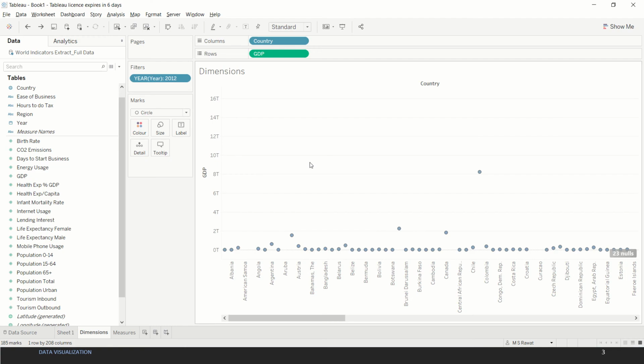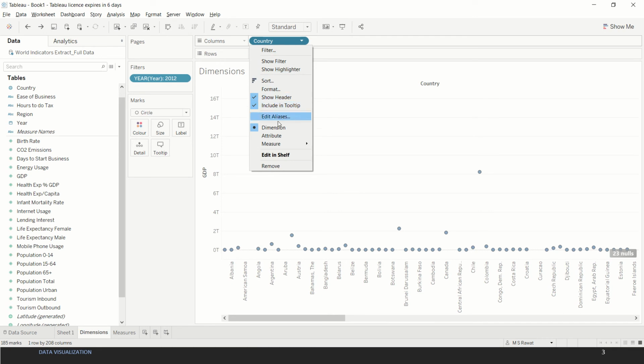Let's walk through an example on Tableau. So over here we have used the same example as in the previous exercise. We have filtered year over here and we have brought country and GDP on the column and row shelves respectively. Now as you can see, country is blue in color whereas GDP is green in color. So what does this color mean? Well, the blue color, which is for country, is nothing but something which relates to its type, whether it's continuous or discrete. So because country is discrete in nature, it is blue in color.